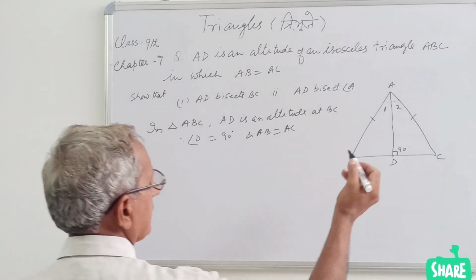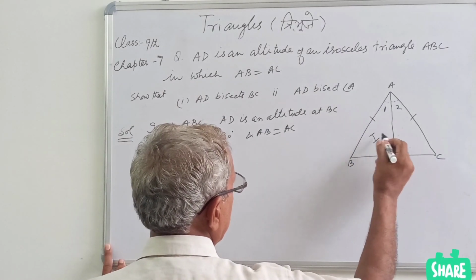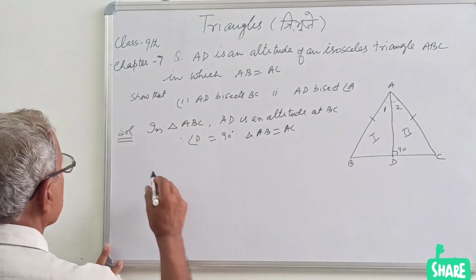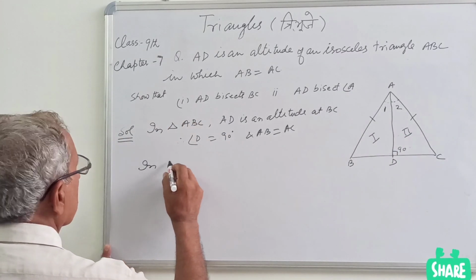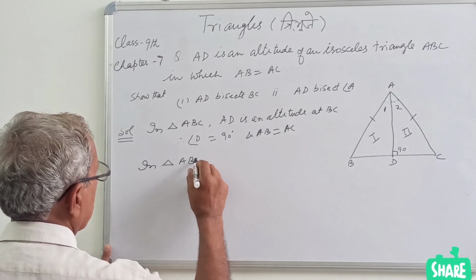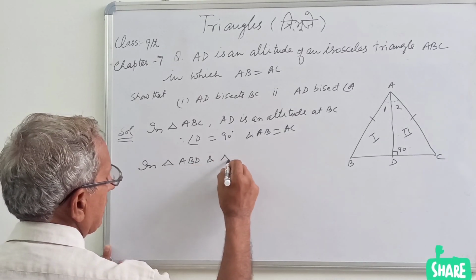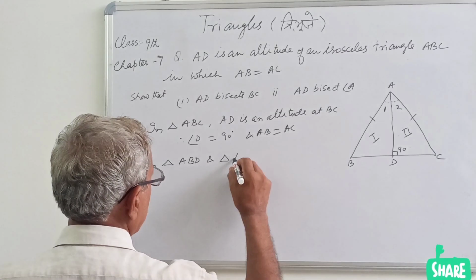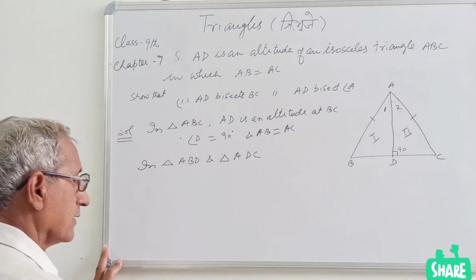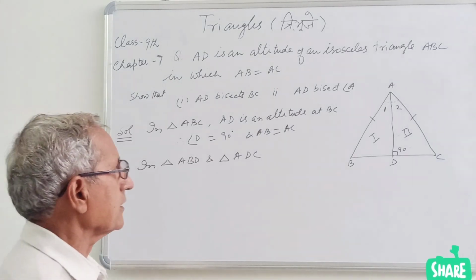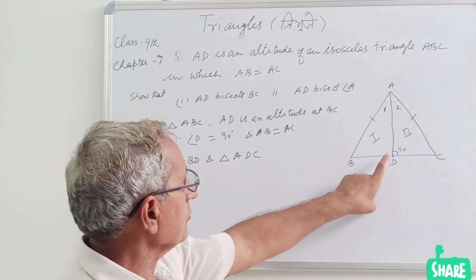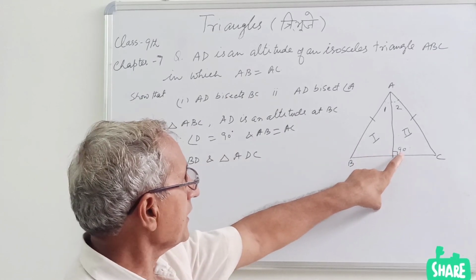Now we take two triangles, triangle 1 and 2. So in triangle ABD and triangle ADC, can you tell me which type of triangle these are? So the angle is 90 degree.